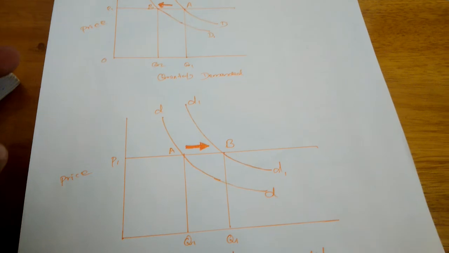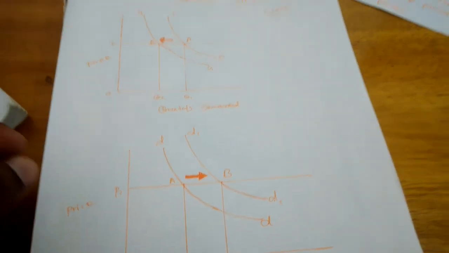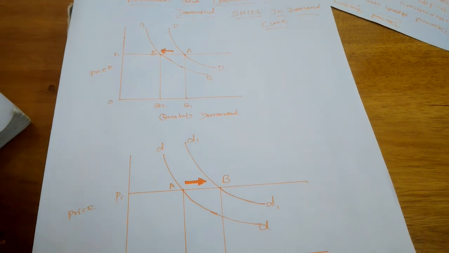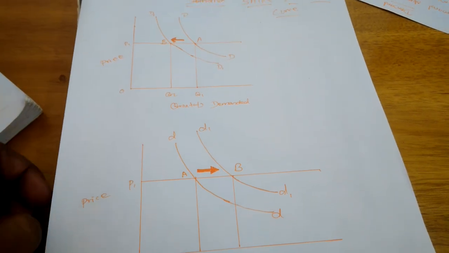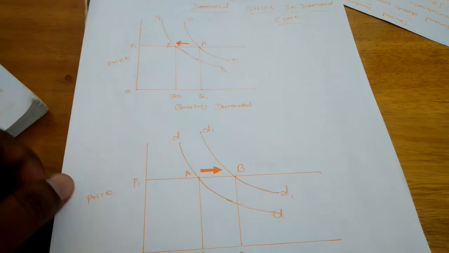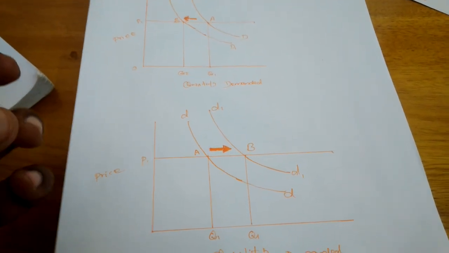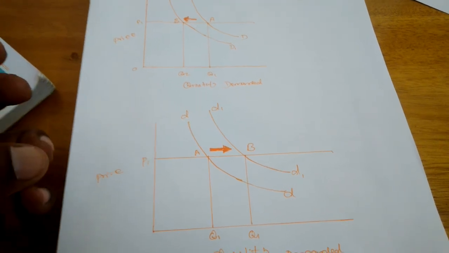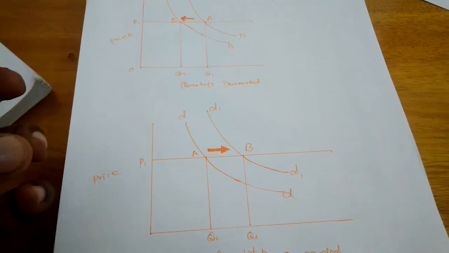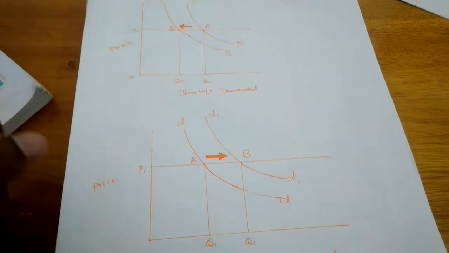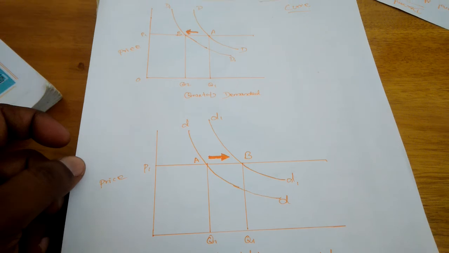So what we have to know is the difference between the shift in the demand curve and the extension and contraction of the demand curve. If the change in the quantity demanded of a commodity is only due to changes in the price, it is called extension and contraction of demand.